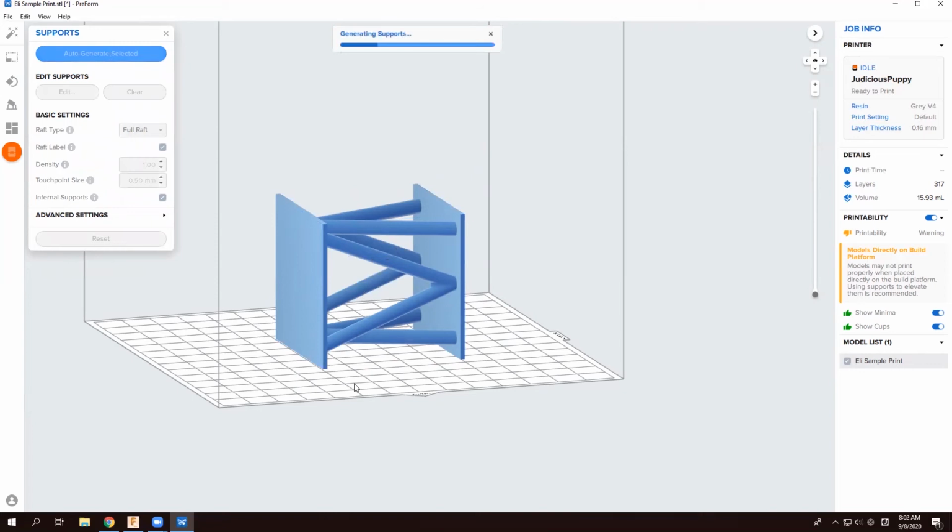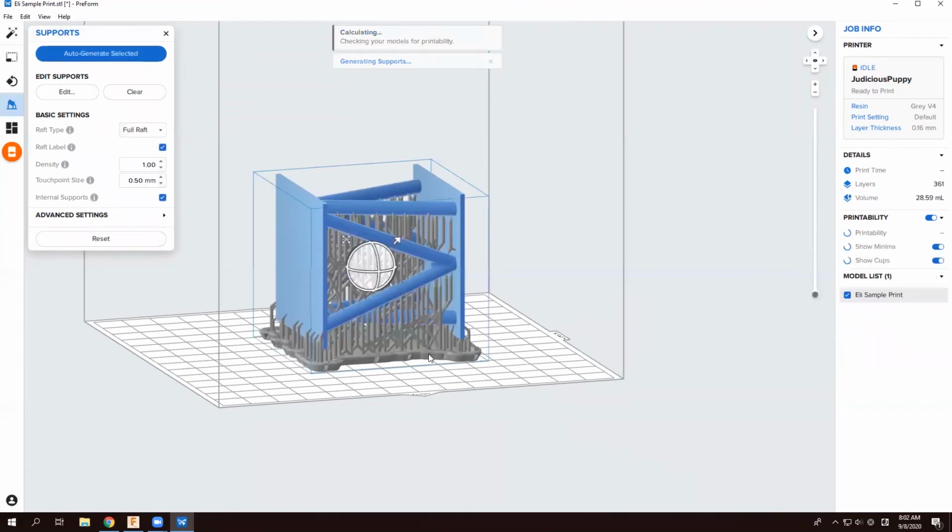We can also manually put in supports until it gets to a point that it shows that it's printable. I find though that this takes a fair amount of time. So let's wait a moment for it to calculate.